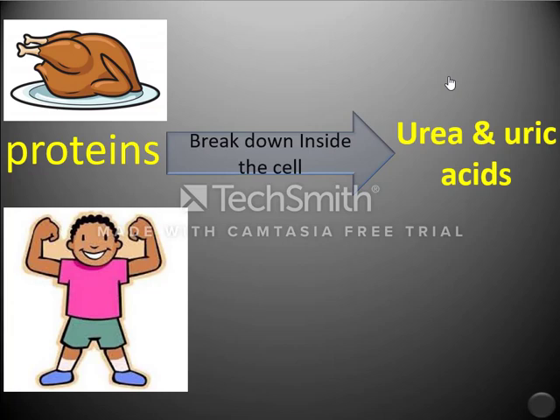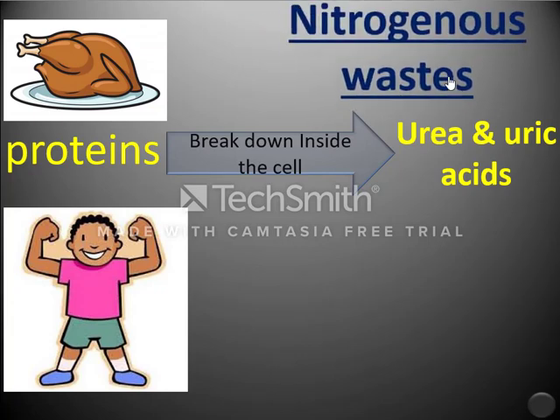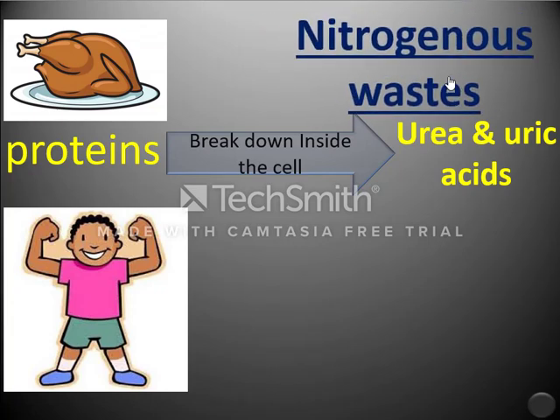Urea and uric acid are examples of the nitrogenous wastes. So, what are the nitrogenous wastes? The nitrogenous wastes, like urea and uric acid, are the wastes that result from the breaking down of protein inside the cell. Now, we need to know how your body gets rid of these nitrogenous wastes.